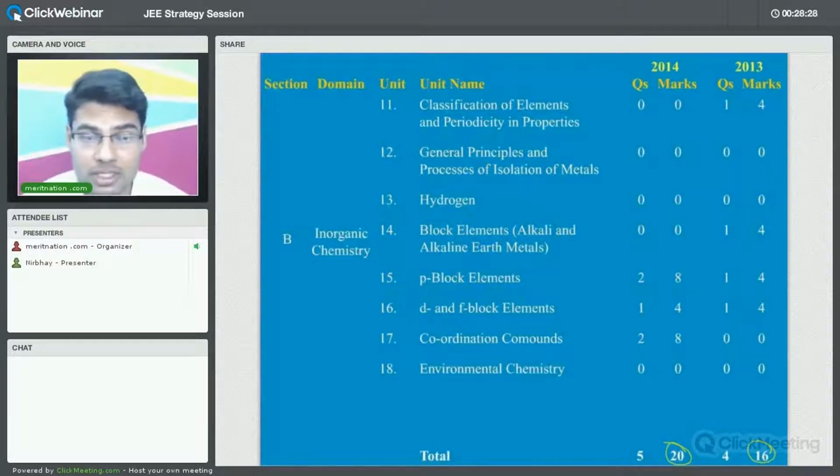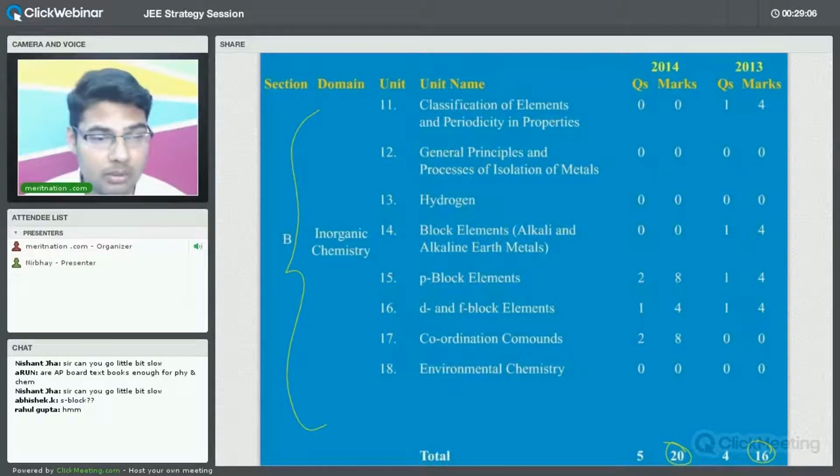So the point is, even if you do not have time to revise or to study inorganic chemistry, you may leave it, but that does not mean that you will deliberately have to leave inorganic chemistry. So do not try to assume this thing. Are you getting the point? The important point is, if you do not have time or if you are not comfortable with the topic, ultimately you will have to study the topic, but you can focus more on physical and organic chemistry, right? So this topic you may leave if you want. Are you getting the point? If you are not comfortable with it, you can focus more on physical and organic chemistry, because you find that only 20 marks in 2014 and 2013, right?